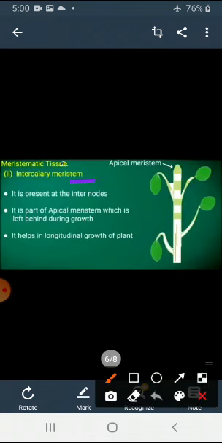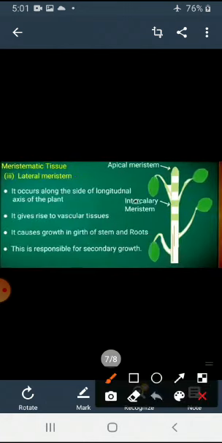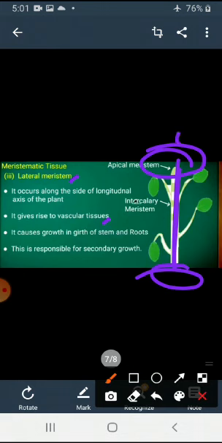Second is intercalary meristem, present in the internodes to create branches. The third one is lateral meristem, which causes growth in width, the plant's width.